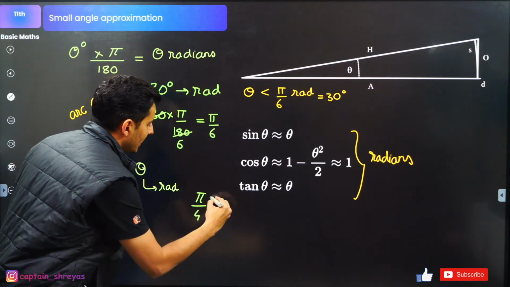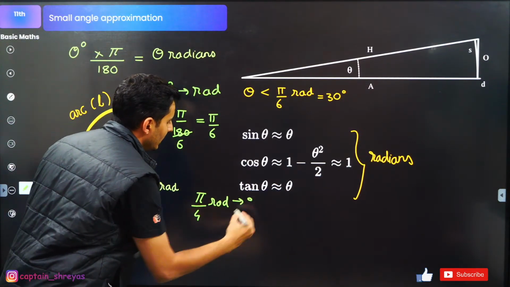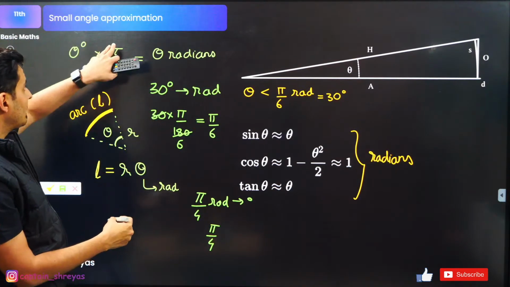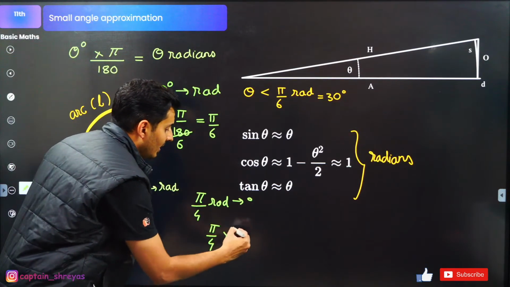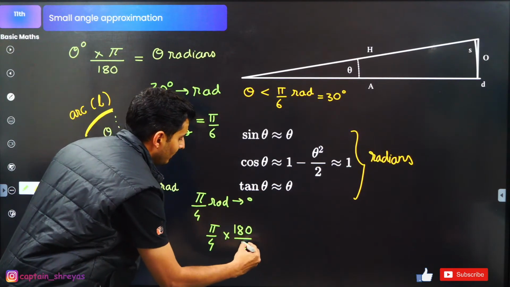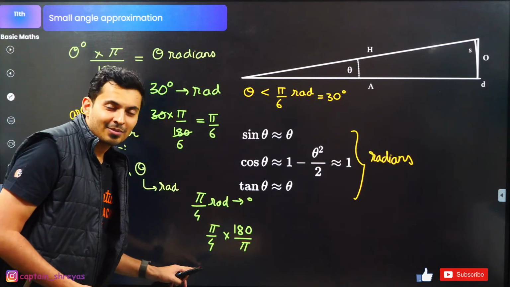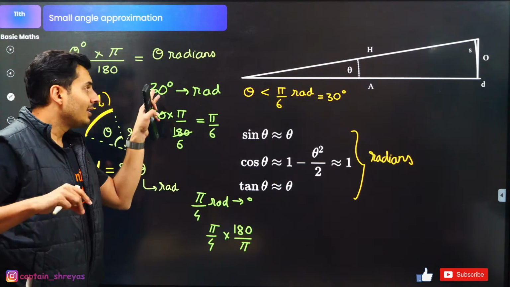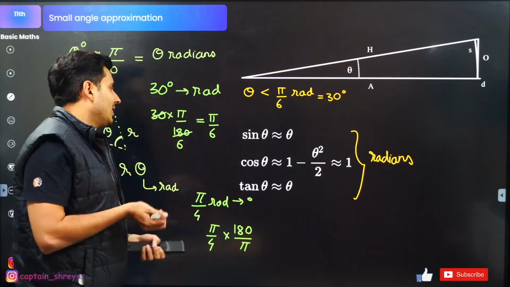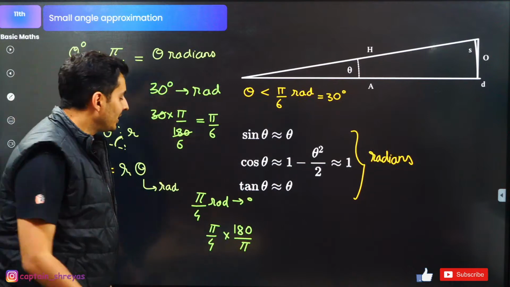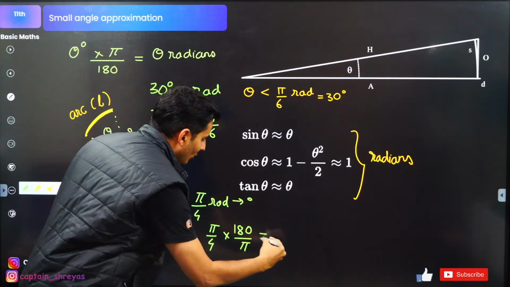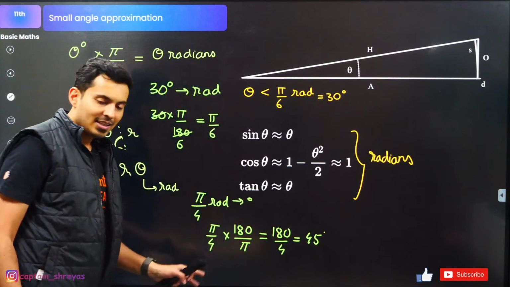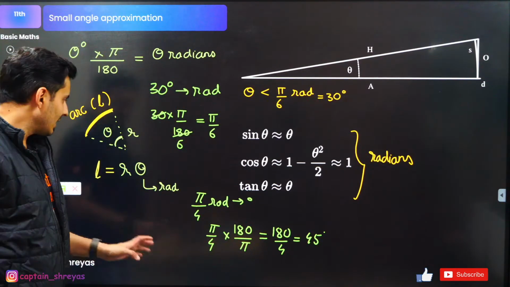Pi by 4 radians, I want to convert it into degrees. So what will I do? Pi by 4, but this time I will not multiply by pi and divide by 180. Here I will multiply by 180 and divide by pi. Whenever you see pi, try to cancel it. And whenever you see degrees, try to keep pi in the numerator. That's how I remember it. So 180 by 4 is going to be 45 degrees. Is that clear?